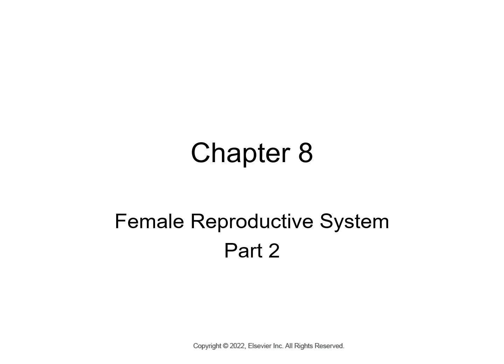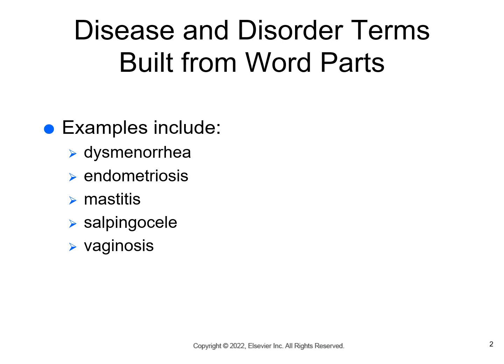Chapter 8, Female Reproductive System. Okay, let's look at some formed words here and some examples. Dysmenorrhea, we know that dys was painful, one of the words that we see there. So in this case, this is the option of meanings that we would use. This is a painful menstrual, and rrhea means flow, so painful menstrual flow.